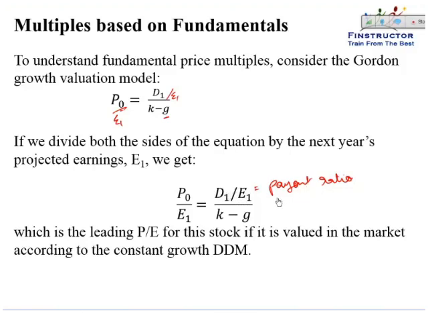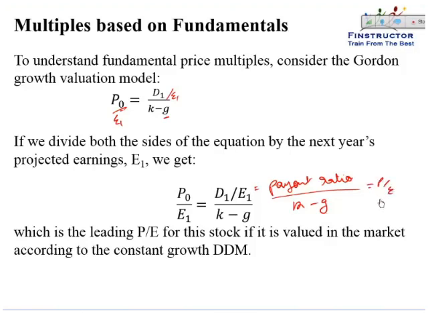So it will be the payout ratio upon k minus G. So if we know the payout ratio, if we know the cost of equity, and if we know the expected growth rate until infinity, then we can compute the fair price to earnings multiple.